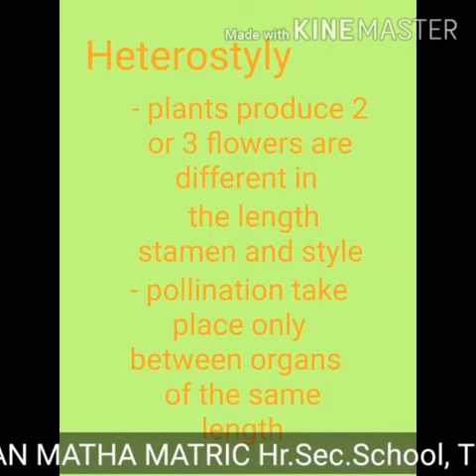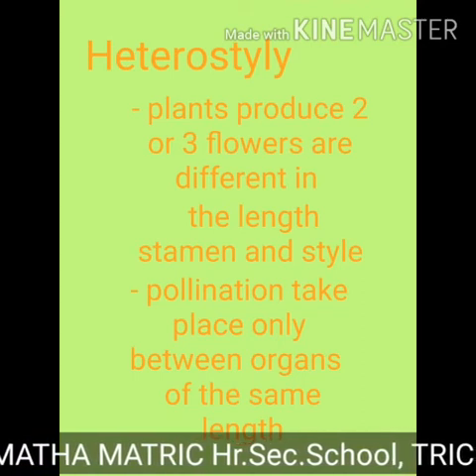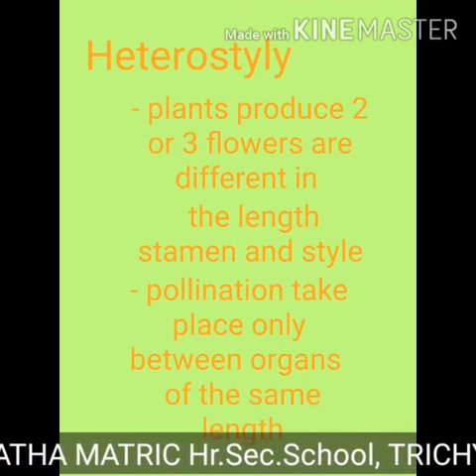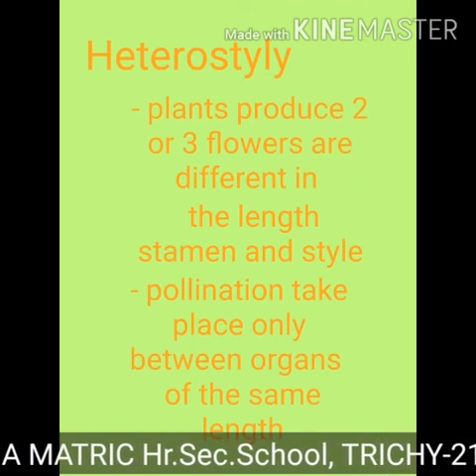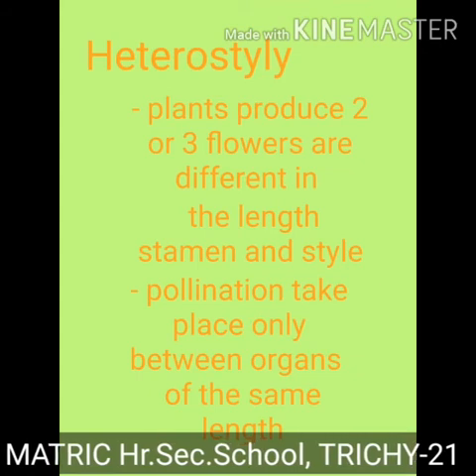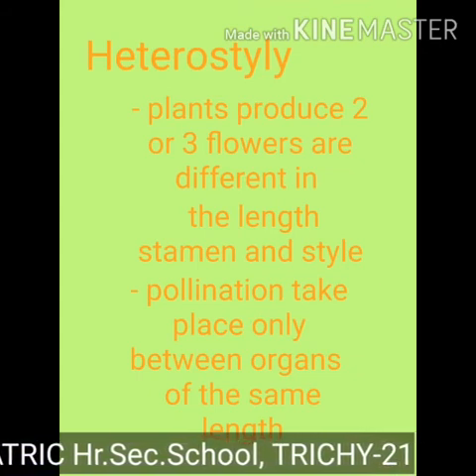Heterostyly. Some plants produce 2 or 3 different forms of flowers that are different in their length of stamens and style. Pollination will take place only between organs of the same length.